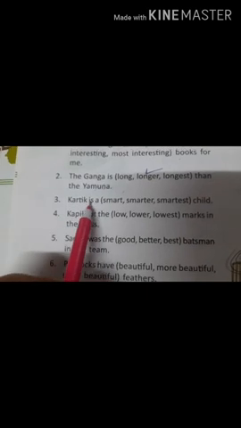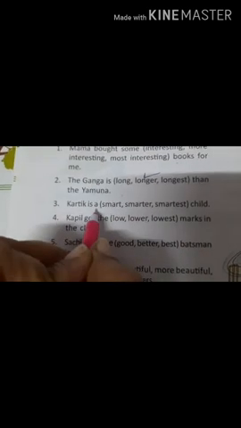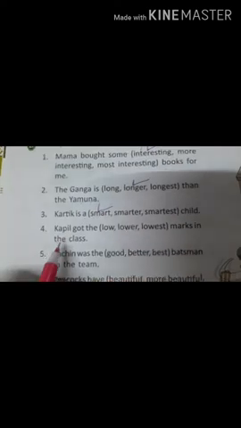Number 3 says Karthik is a dash child. Now here Karthik is not compared with anybody. Okay. We are just talking about Karthik. So Karthik is a smart child.